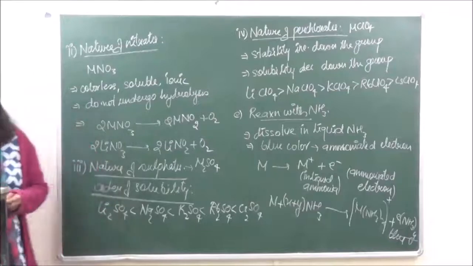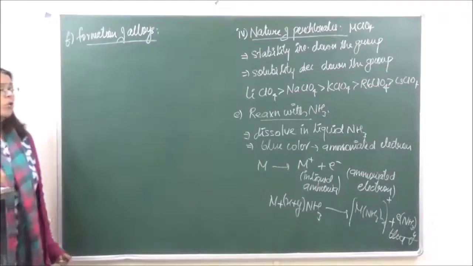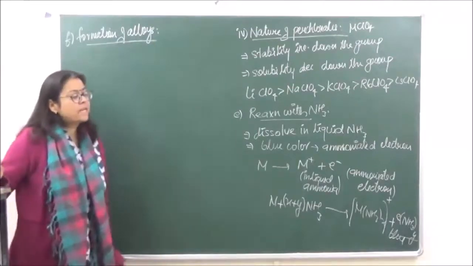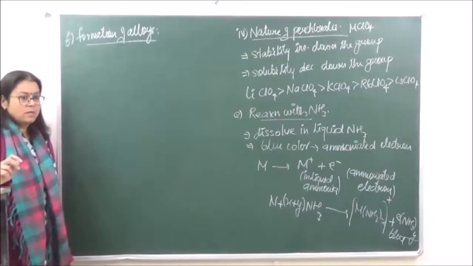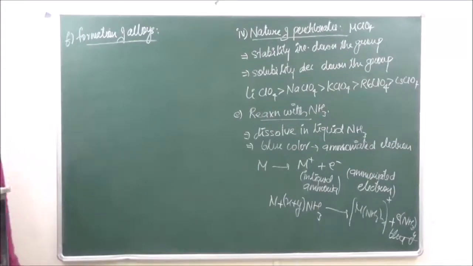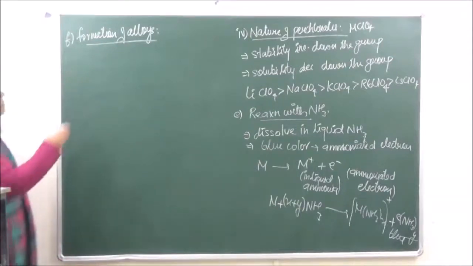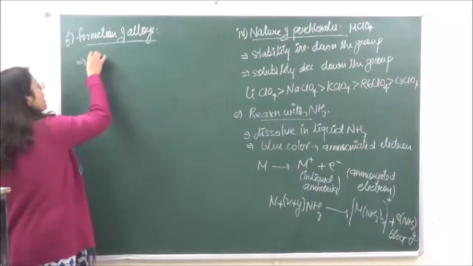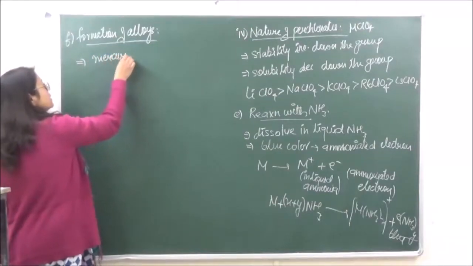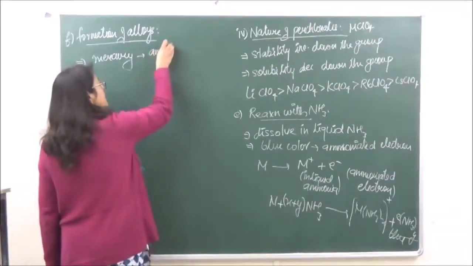Then the next property which we are going to do is formation of alloys. What are alloys? Alloys are homogeneous mixtures of metals. Alkali metals form alloys amongst themselves, and they also form alloys with other metals. This is not a very important property. Generally we say that whenever they form an alloy with mercury, it is known as an amalgam.